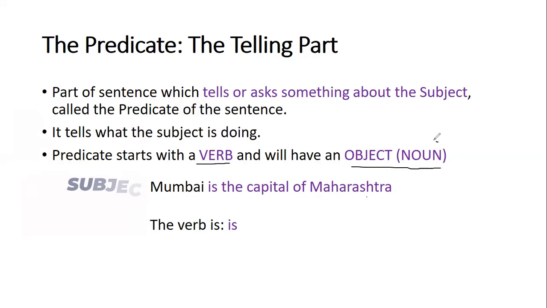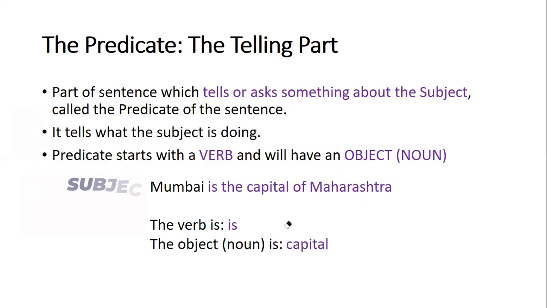And an object is usually a noun again. For example, you can see here, Maharashtra is the object. It is a noun. Our subject is Mumbai, right? So subject is the naming part. Predicate is the telling part.